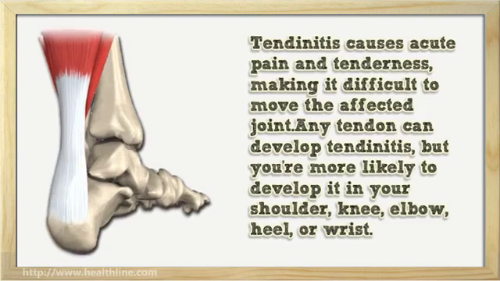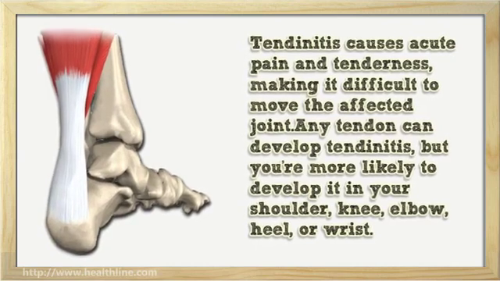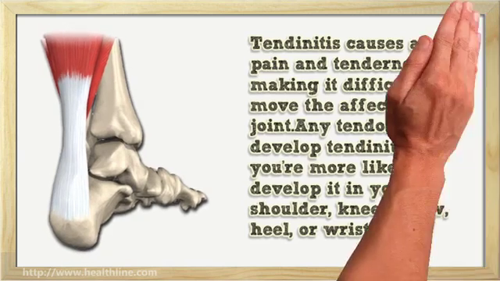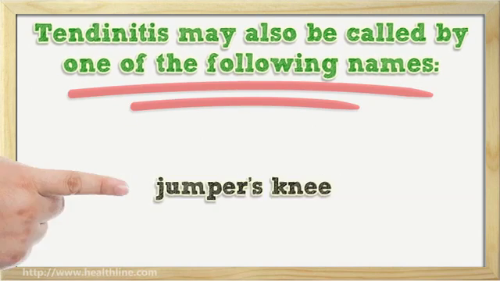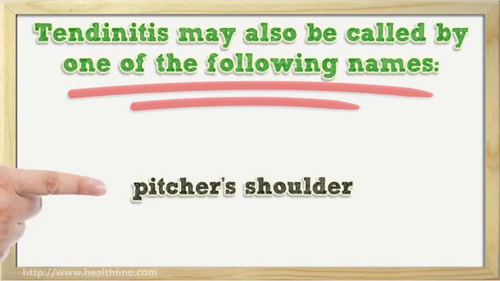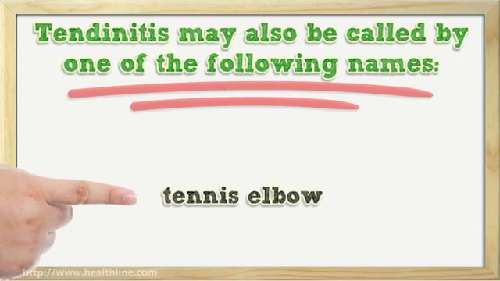Any tendon can develop tendinitis, but you're more likely to develop it in your shoulder, knee, elbow, heel, or wrist. Tendinitis may also be called by one of the following names: swimmer's shoulder, jumper's knee, pitcher's shoulder, golfer's elbow, tennis elbow.